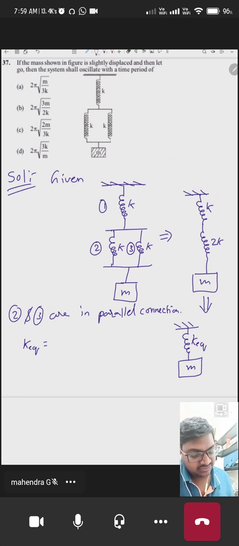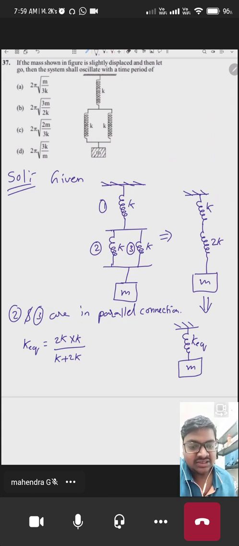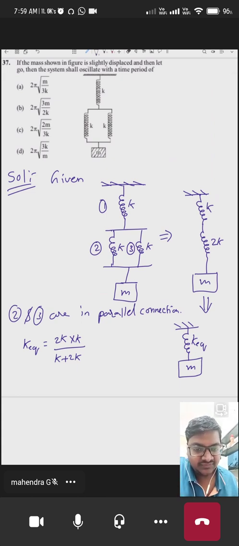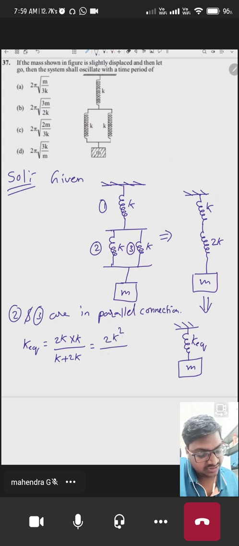Okay, k equivalent is equals to 2k multiplied by k divided by k plus 2k. As we know they both are in series connection, we can add their reciprocals. The reciprocal of k equivalent is equals to the sum of reciprocals of the springs which are connected in series connection, right? So then it is equals to 2k square divided by 3k, and it gets cancelled, and this is equals to 2k by 3.